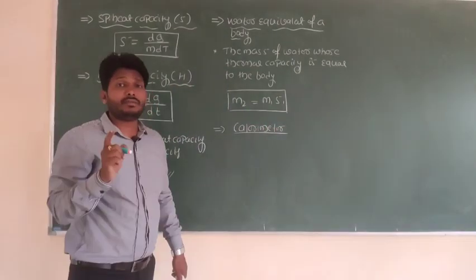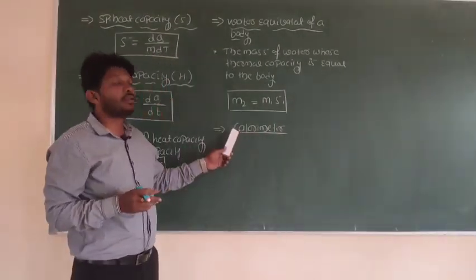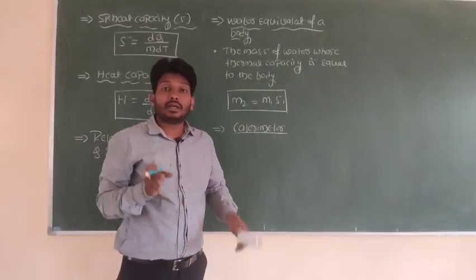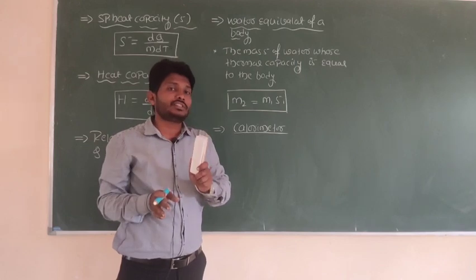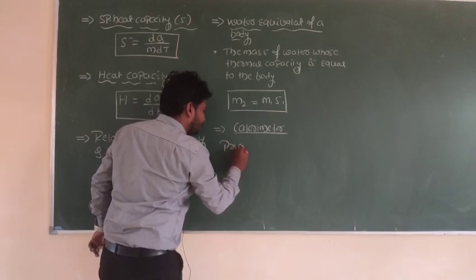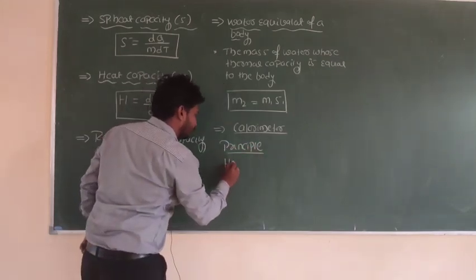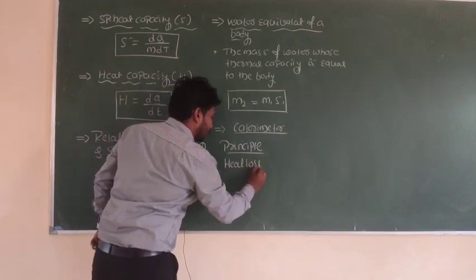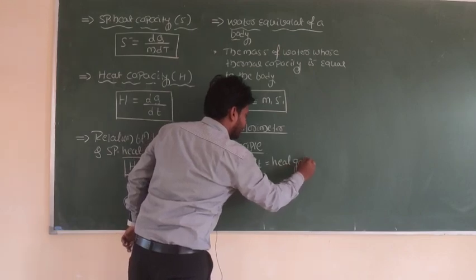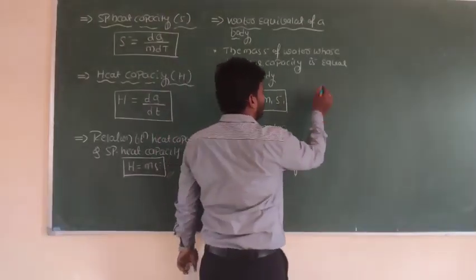A calorimeter is a device which is used to measure the value of heat. So in order to measure the value of heat, we are going to use a calorimeter, right? What is the principle of this calorimeter? Heat lost by the hot body is equal to heat gained by the cold body. Principle of calorimeter: heat lost is equal to heat gained.